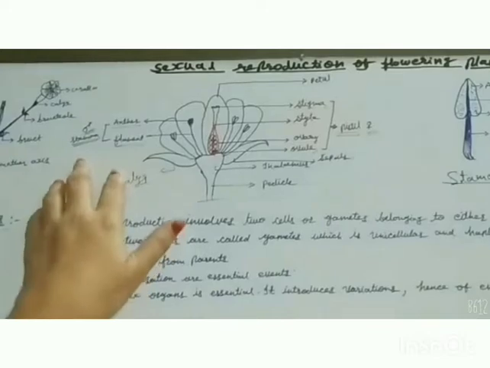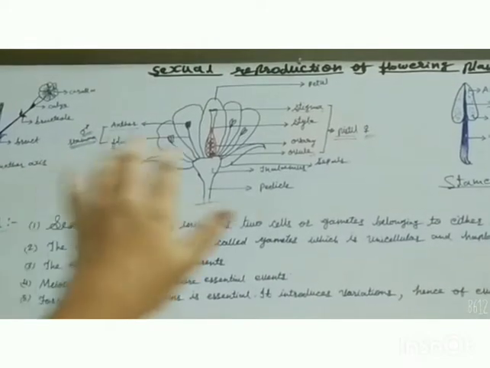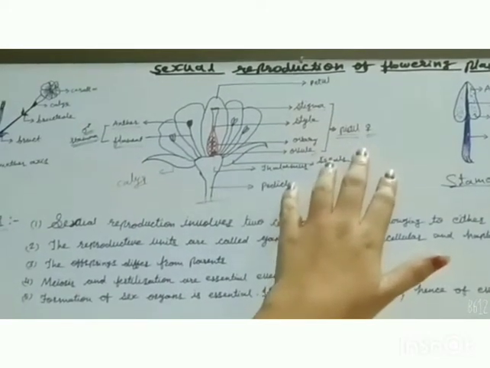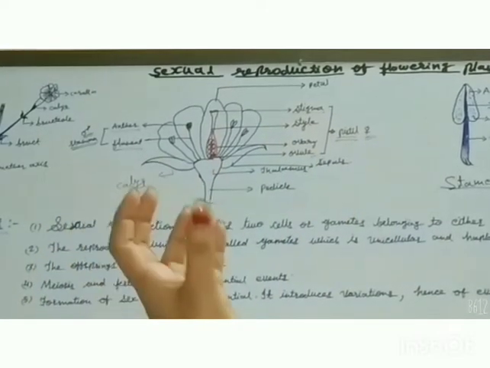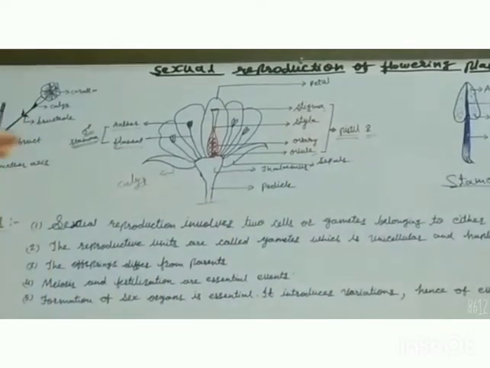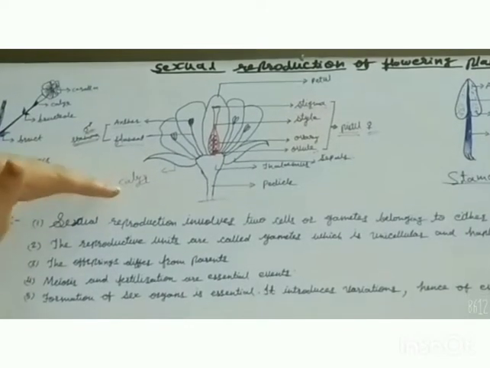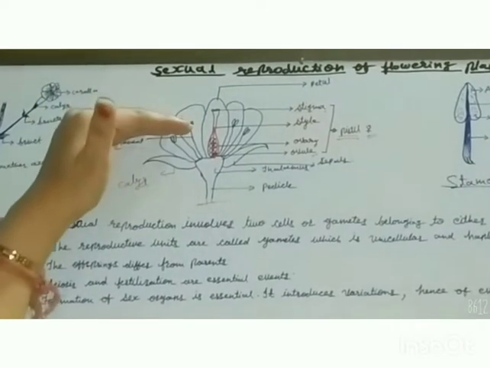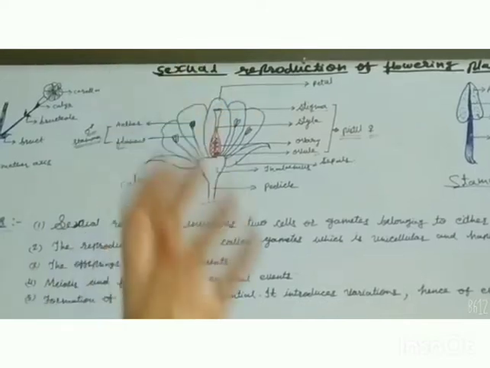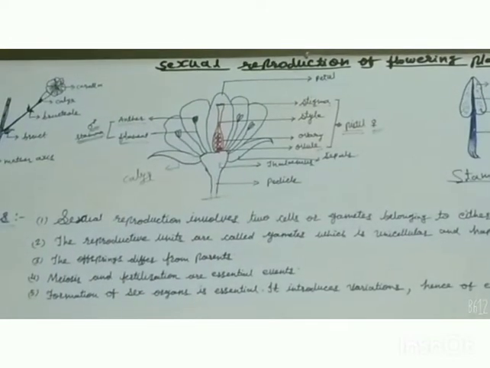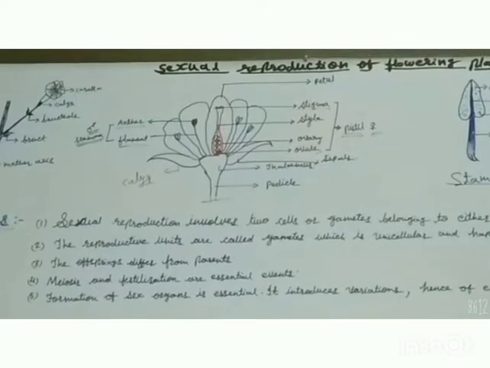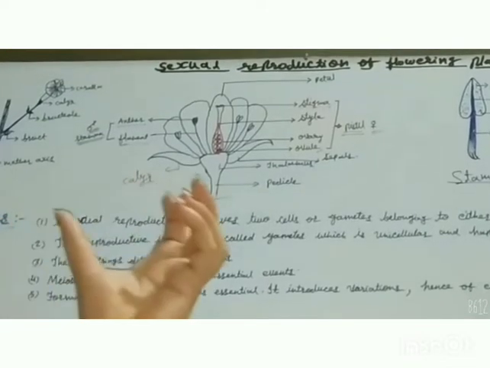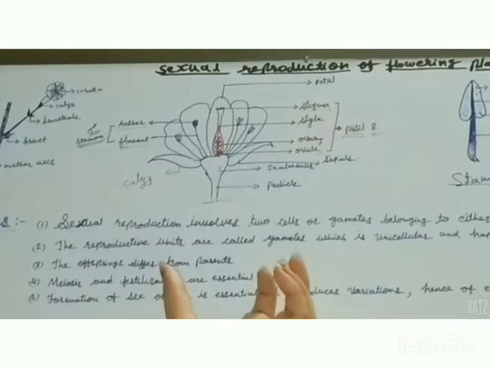So the male reproductive organ is called androecium and the female reproductive organ of the flower is called gynoecium. In this way, four whorls are there. They are called calyx, corolla, androecium and gynoecium. If all are present, then the flower is called a complete and perfect flower. But if the flower is lacking any one of them, then it is an imperfect flower.